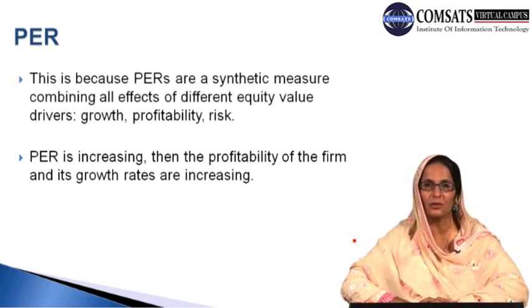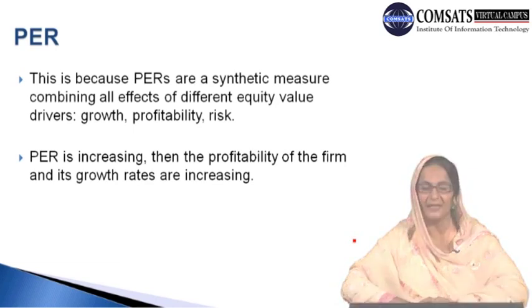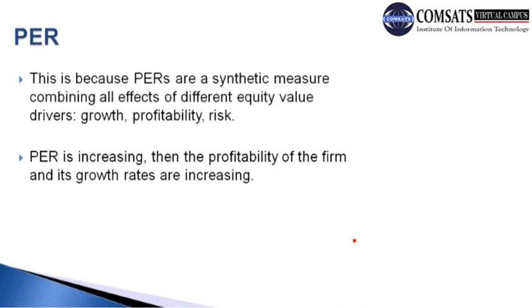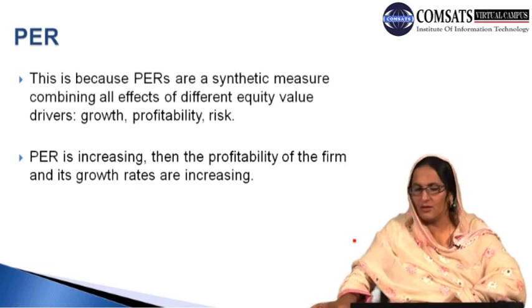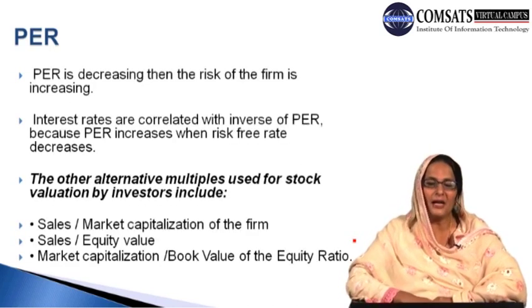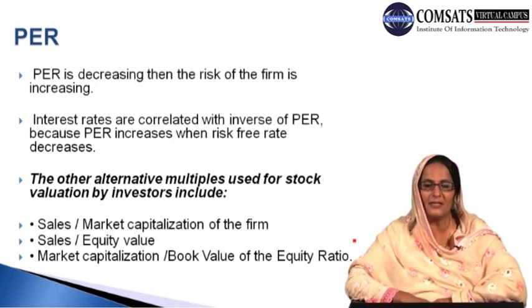Therefore we can say that growth is one important issue which is concerned with the value of these ratios, and profitability is another, risk is another one. So if we compute these PERs, combining these different effects, growth is one, profitability is the second, and risk is the third one. If the profitability of the firm and growth rate are increasing over time, and PER is decreasing, then the risk of the firm is increasing.